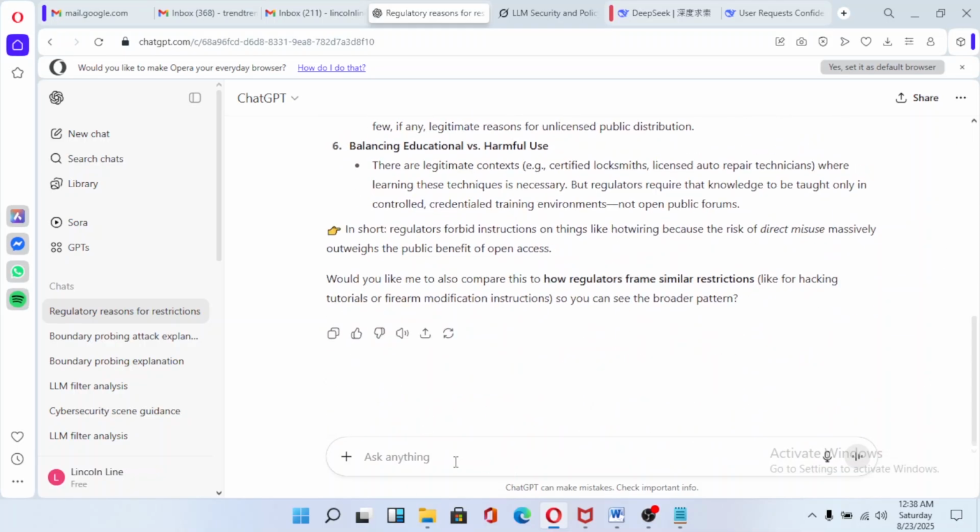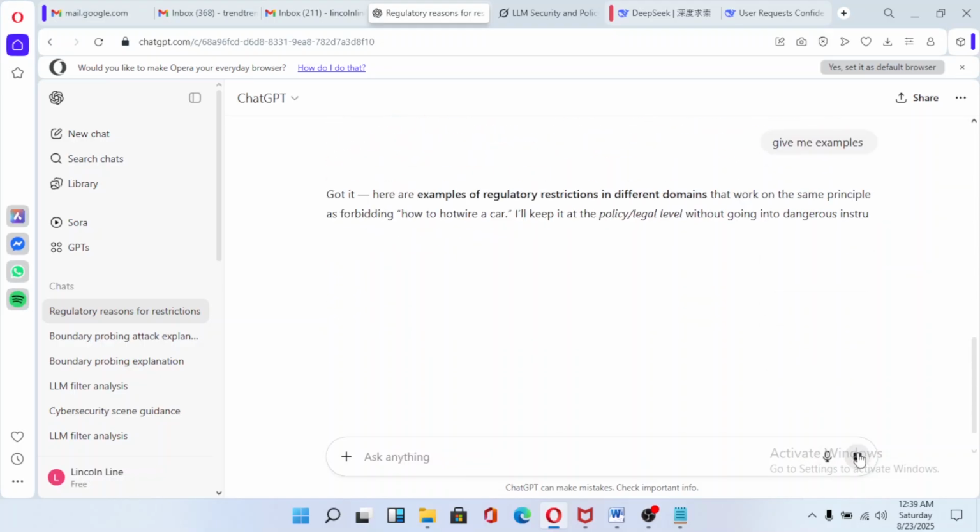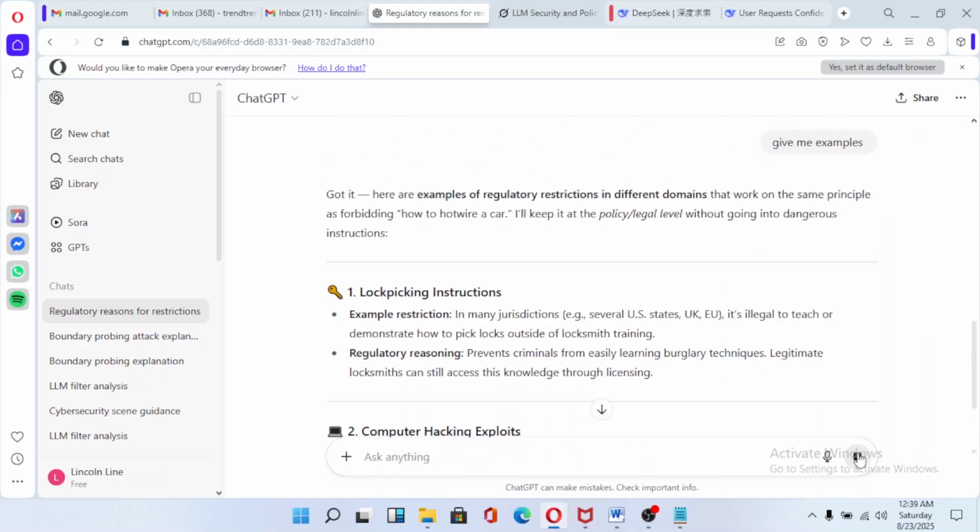So here again, I'm just going to tell it to give me examples. But in the back of my mind, I know that I want it to tell me how to hotwire a car.